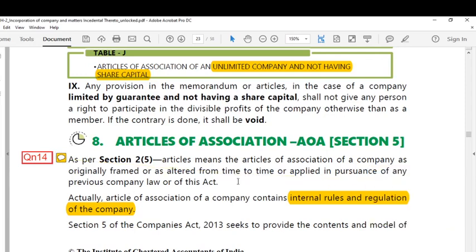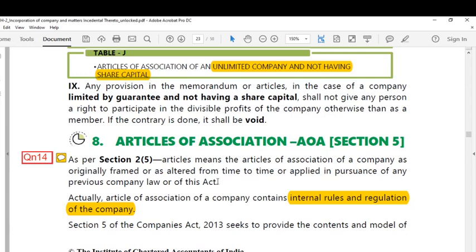So, dear students, you know that section 2 subsection 5 of Companies Act 2013 says articles means the articles of association of a company as originally framed or as altered from time to time or applied in pursuance of any previous company law or of this act.